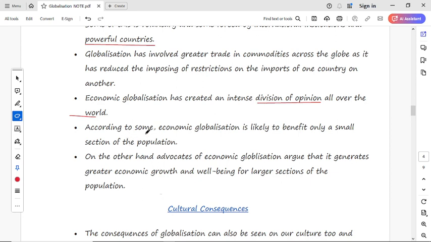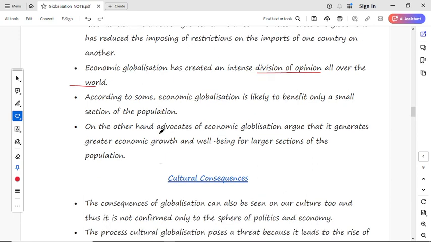On the other hand, the advocates of economic globalization argue that it generates greater economic growth and well-being for a larger section of the population.